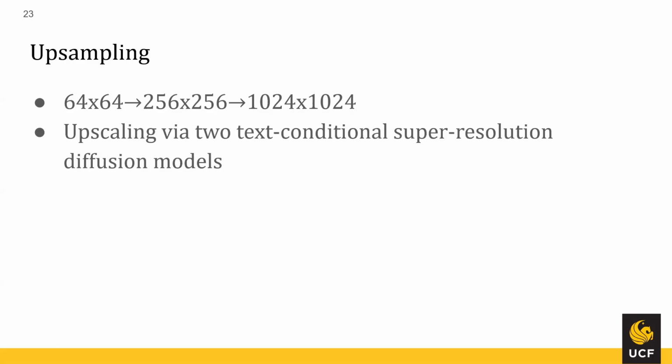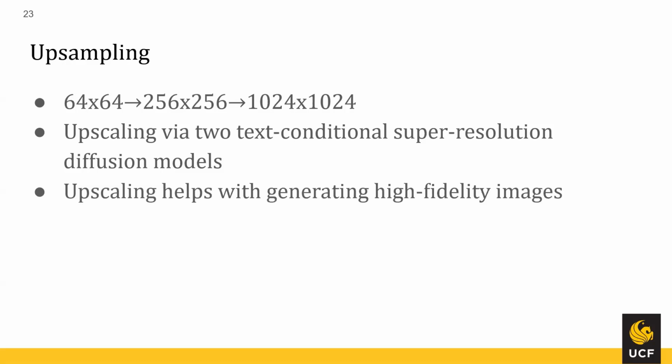Chase had mentioned upsampling in the efficient UNet before. The authors do the upsampling the same way that everyone else does it. They use the 64 to 256 to 1024 upsampling pattern. And then at each upsampling step, they use a text conditional super resolution diffusion model. The reason why they do it, again, is the same as everyone else.